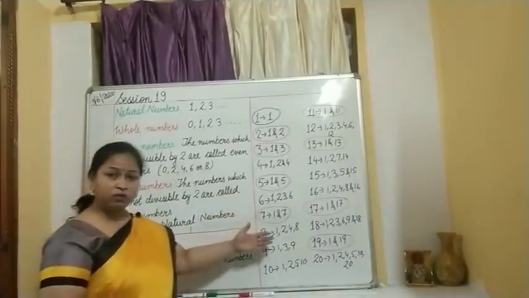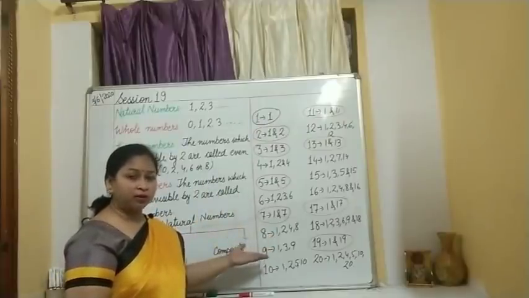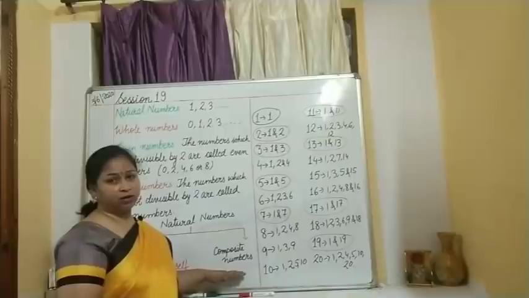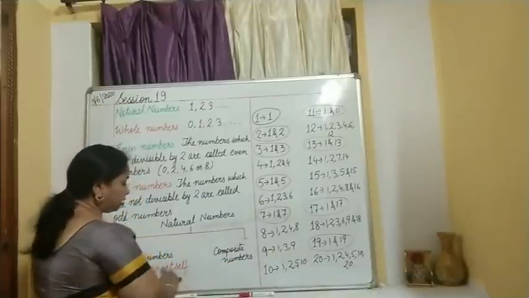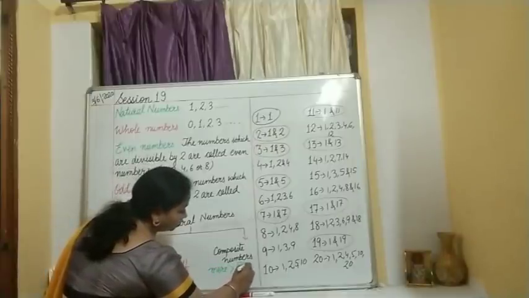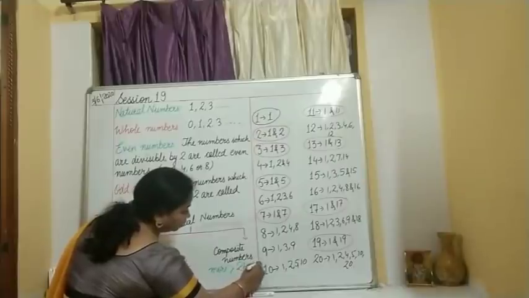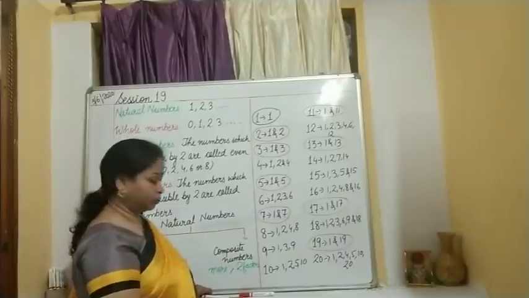What about the rest of the numbers where there are more than 2 factors? Those are categorized as what? Composite numbers. So for composite numbers, more than 2 factors. If you are having more than 2 factors, then it will be known as composite numbers.